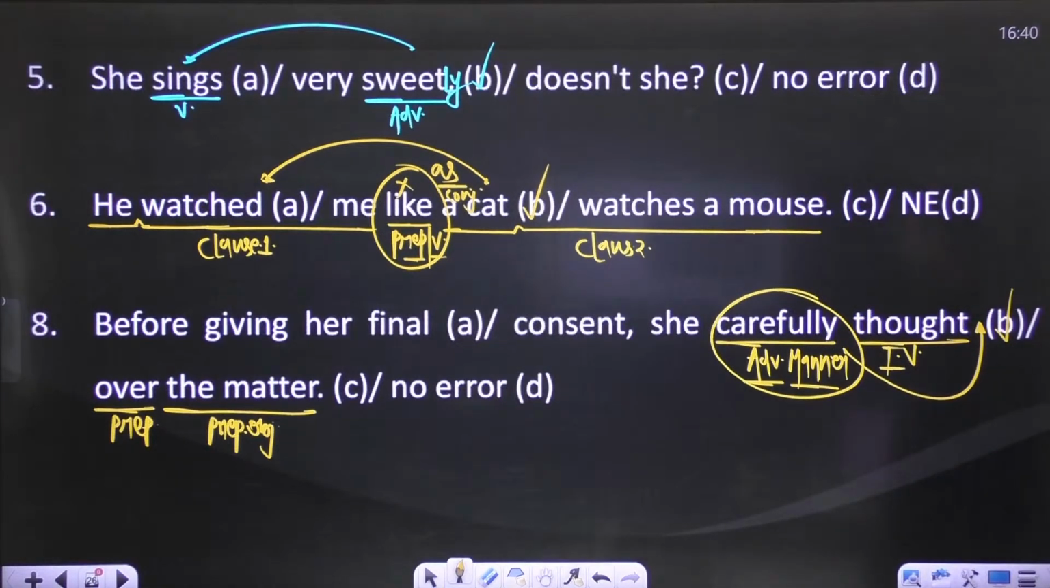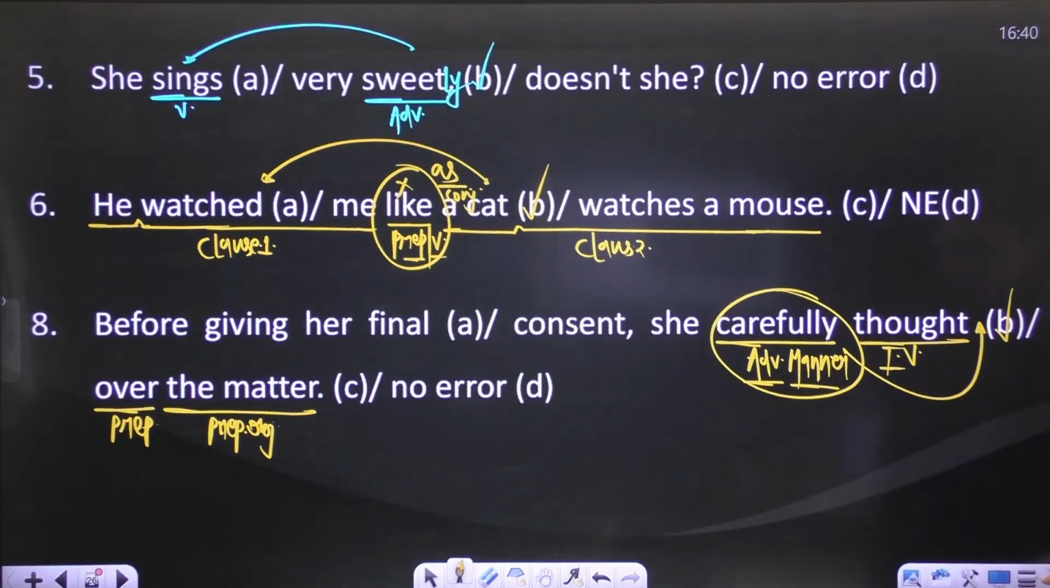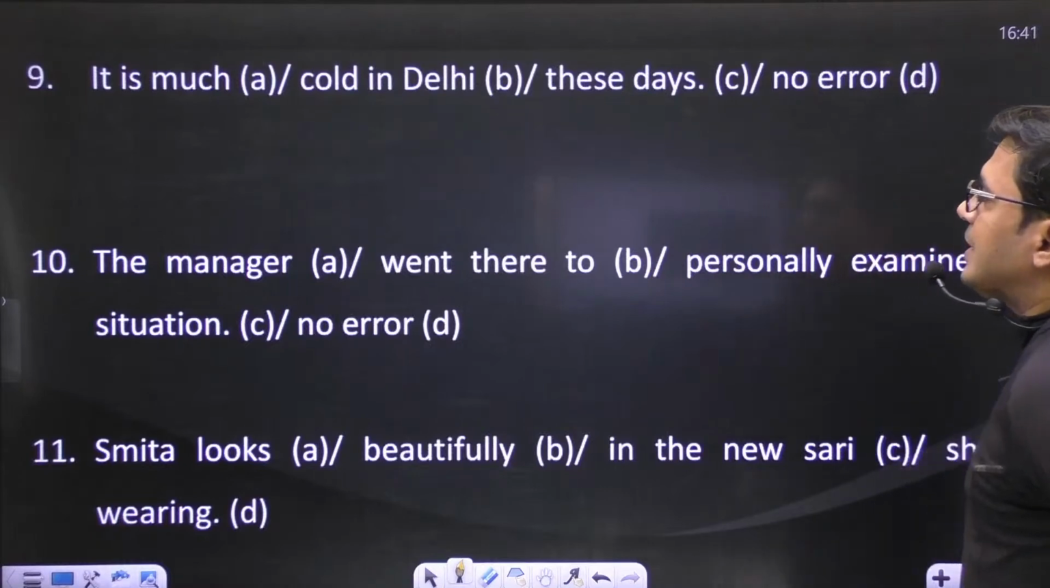That is okay to say. That is okay to say: she thought carefully over the matter. Right? Move to the next sentence: it is much called in Delhi these days.